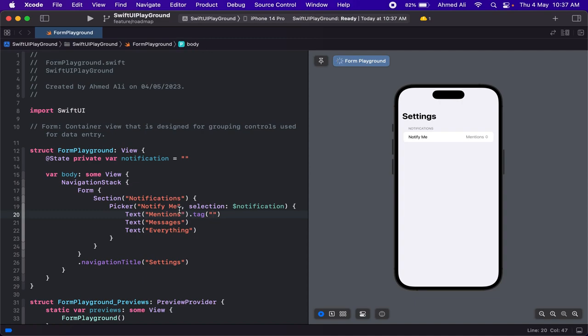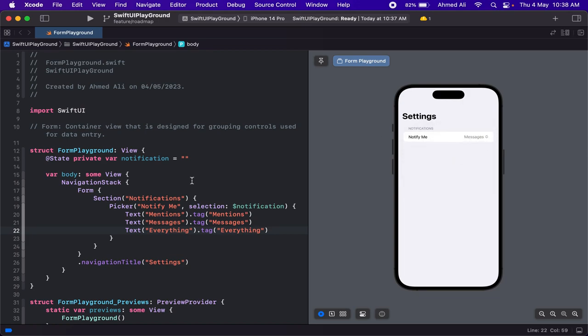So let's just use maybe the same, or maybe the title that is there, so that it is uniquely identifiable. And now if you try to select a value, you will be able to.